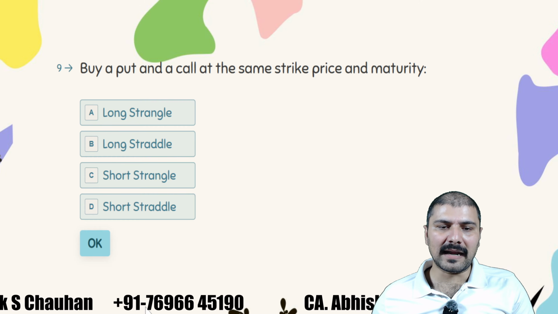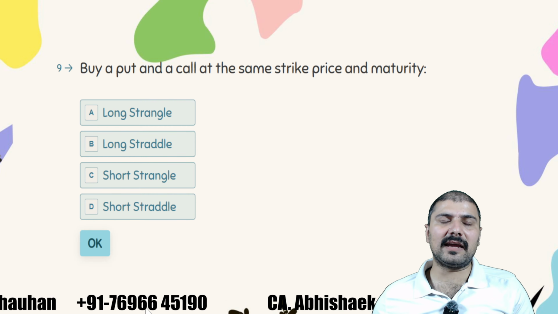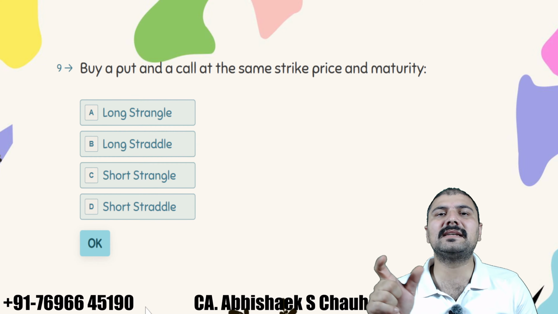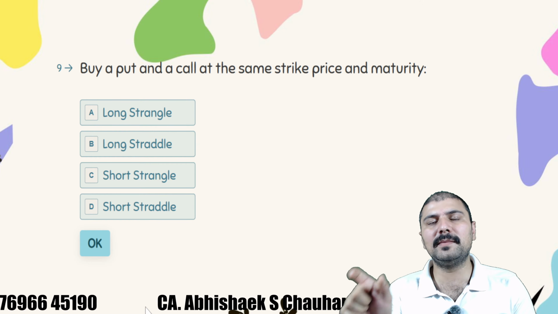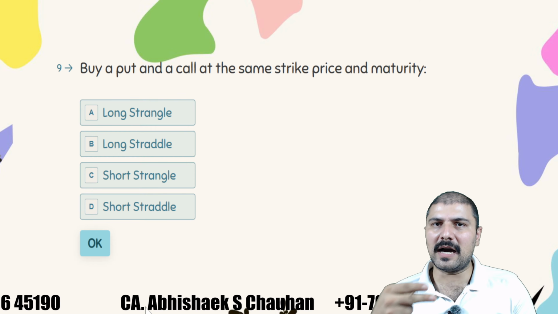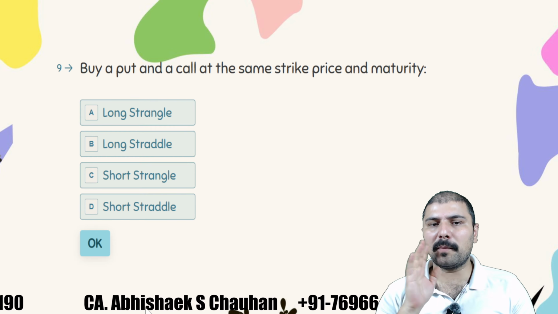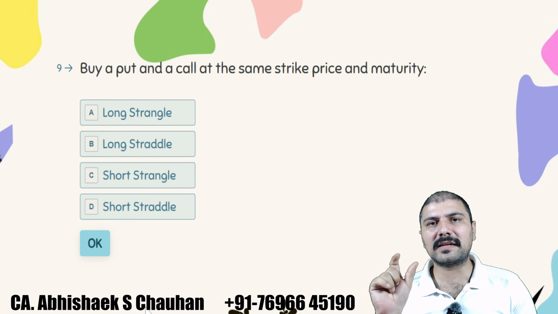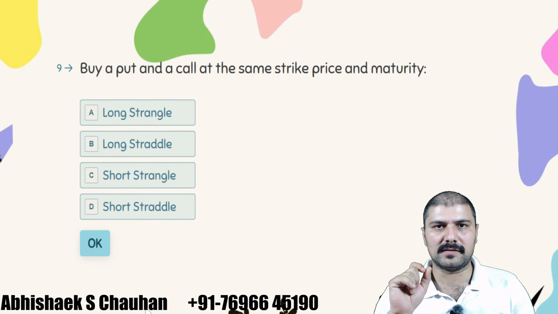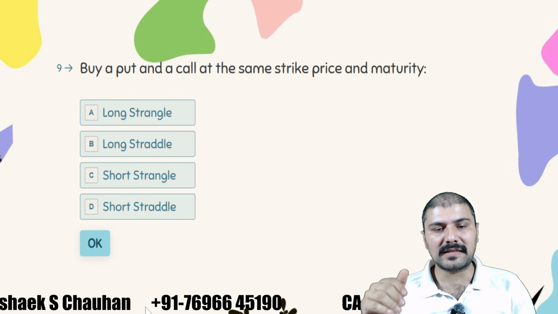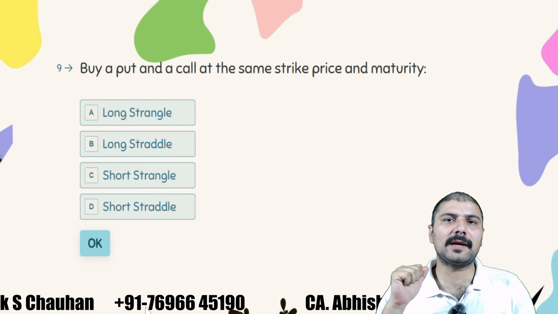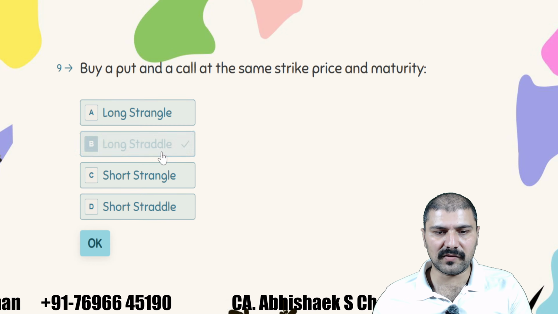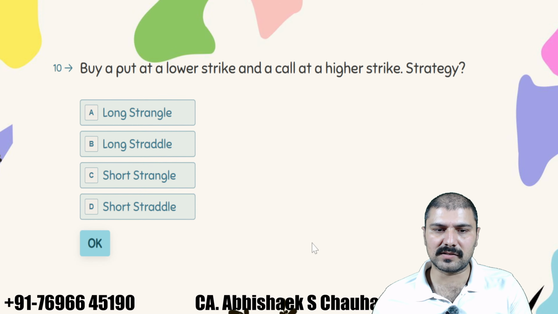Buy a put and a call at the same strike price and same maturity. If you're buying, it basically means a long position; selling means a short position, right? So the answer should be from A or B, because the question is saying buying a put and a call, right? Now if they are purchased at the same strike price, it is called straddle. If they are purchased at different strike prices, it is called strangle, right? So the correct answer for this is long straddle.